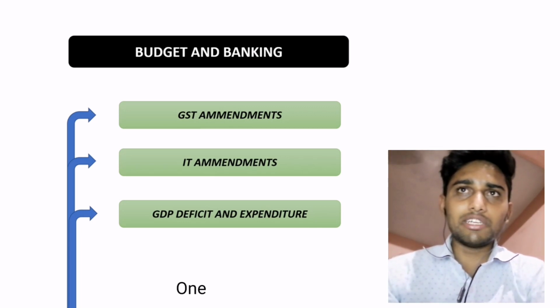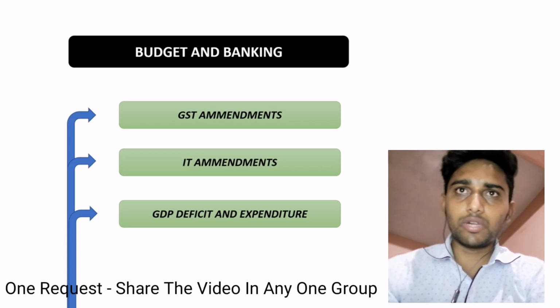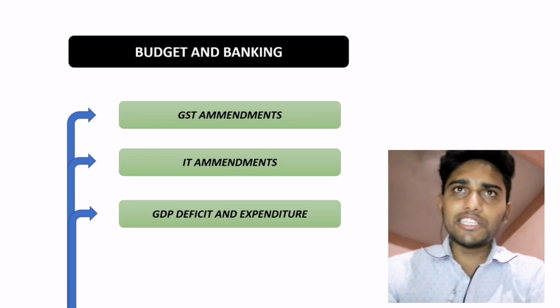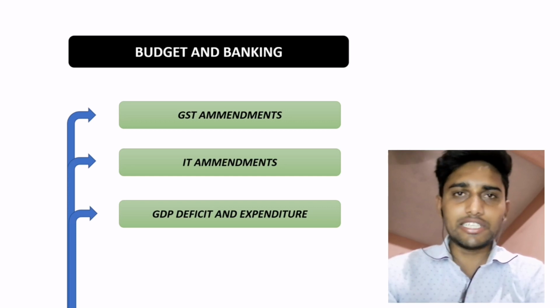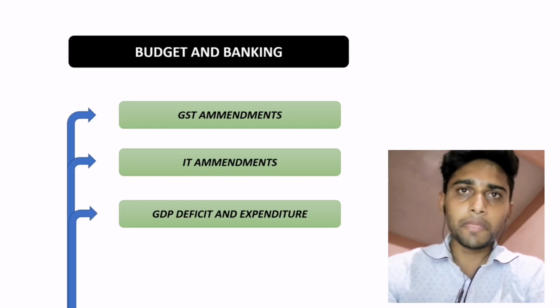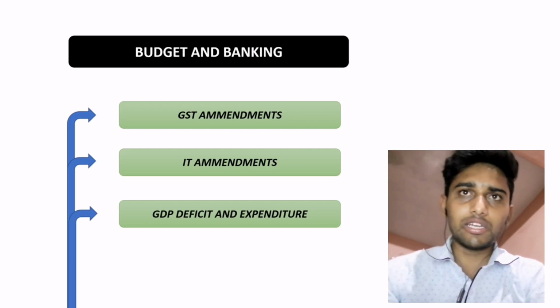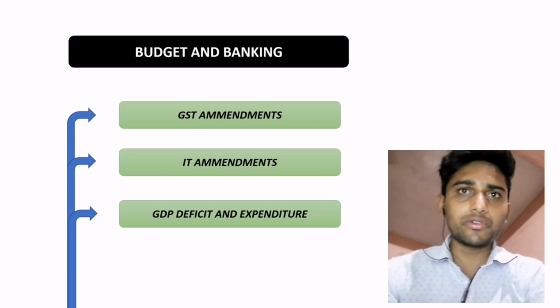Next important point is budget and banking. That is the most important point you have to keep in mind, because many people forget about the budget and banking. From the budget, you have to first do the income tax amendments and GST amendments. From where can you download them? You have to visit the ICMAI website. You can visit the supplementary that is issued by our institute. You can also visit various websites available on Google, so that you can easily get the GST amendment and income tax amendment you have to do.